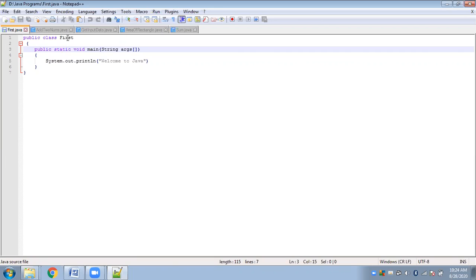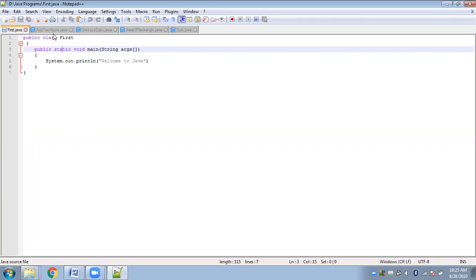As we know, Java is purely object oriented, so it considers everything in terms of classes. So it is important for us to have a class. Now inside the class we have the main function. As I said already, to be able to access all the members from inside the class, it is important that you create objects of that class.